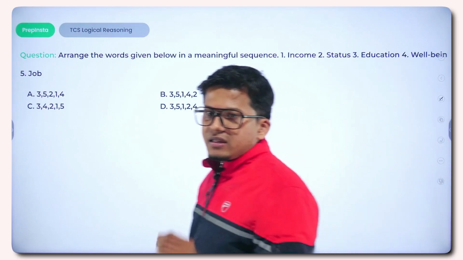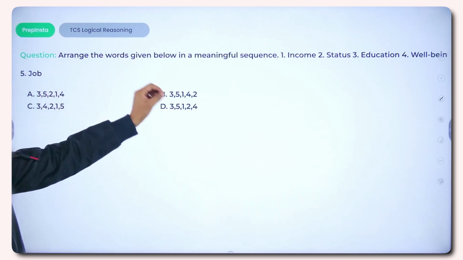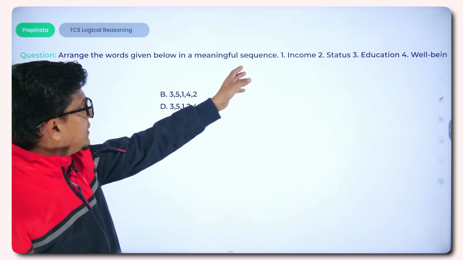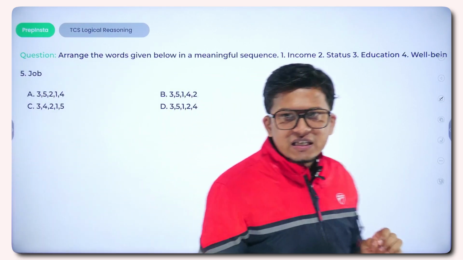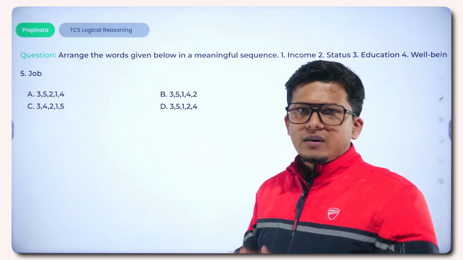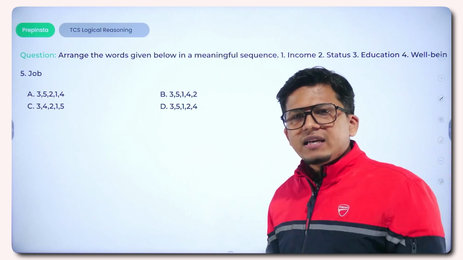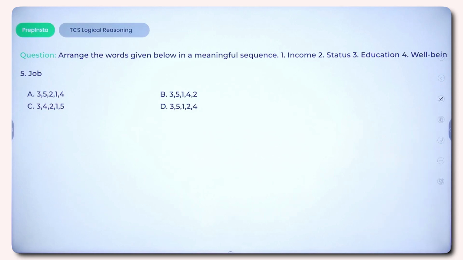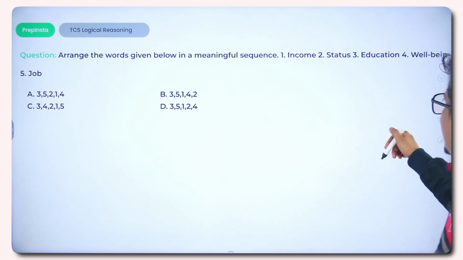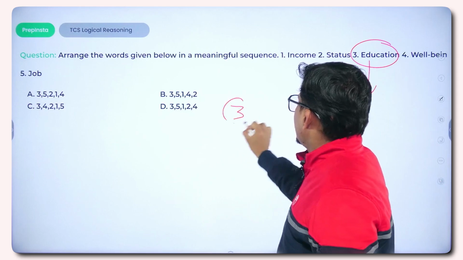Now let us jump to another question, which is given in the form of arrange the words given below in a meaningful sequence. First is income, second is status, then education, well-being and job. So we have to arrange these words in their sequential order so that they turn into a meaningful sequence, or we can say we have to arrange the data in chronological order, right? So what would be the first? If we look carefully at all the words given, first we need to educate ourselves. Education will be the primary goal.